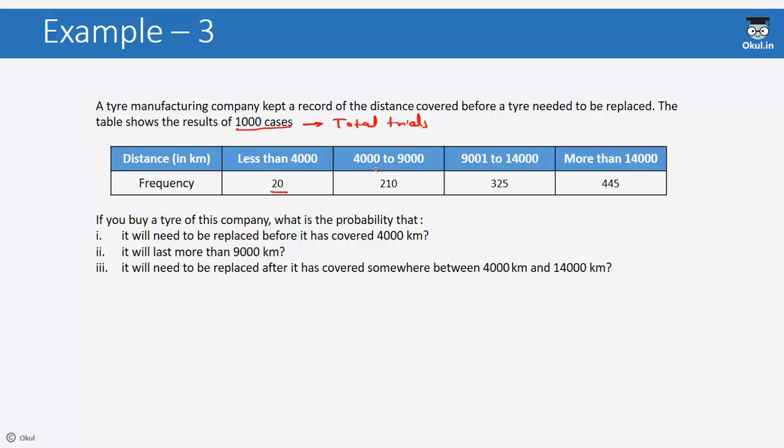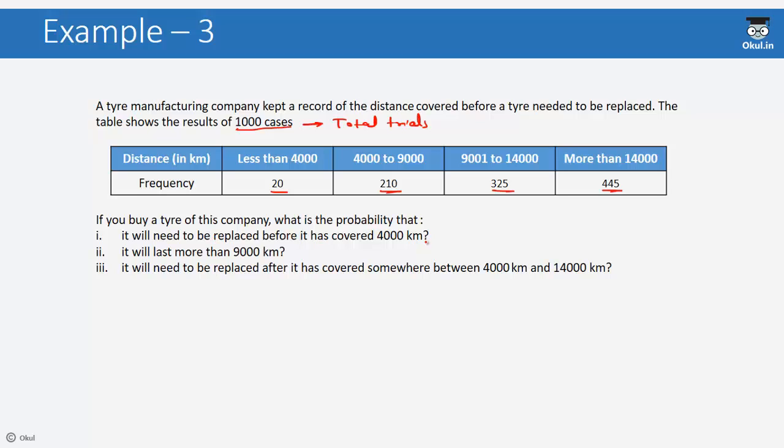And when the distance was between 4000 to 9000, the number of times was 210. When the distance was between 9001 to 14,000, the frequency was 325. And finally, when the distance was more than 14,000, the frequency was 445. If we buy a tire of this company, what is the probability that it will need to be replaced before it has covered 4,000 kilometers?